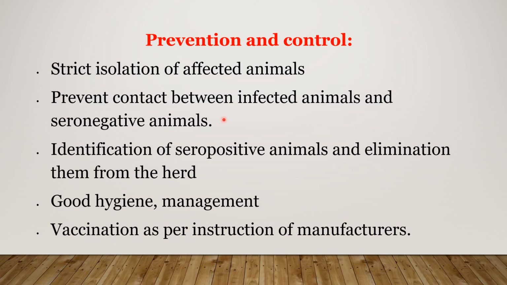The important step is to prevent contact between infected animals and seronegative animals, means healthy animals. Perform the diagnosis or test and identify the seropositive animals, and those that are positive must be eliminated from the herd.